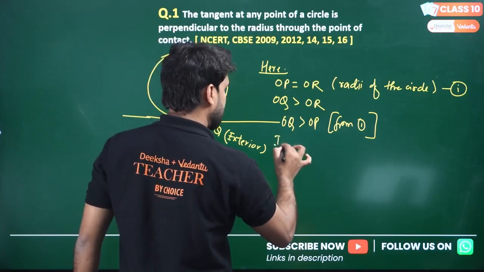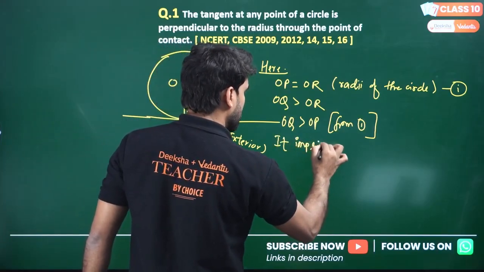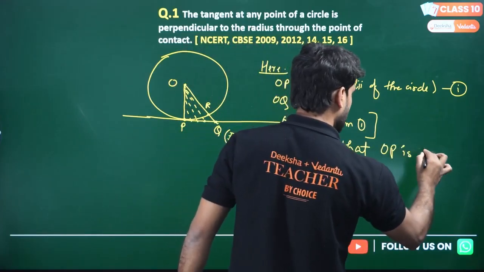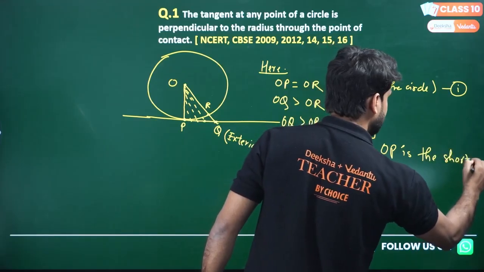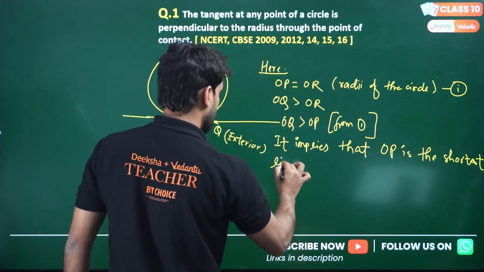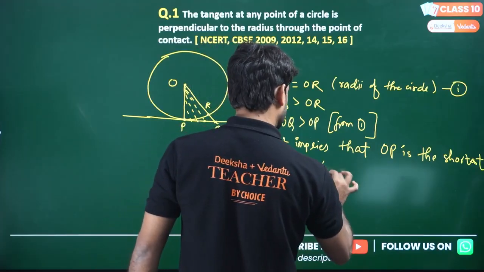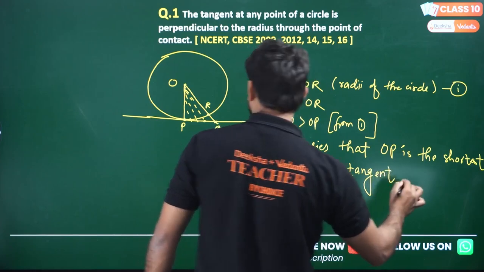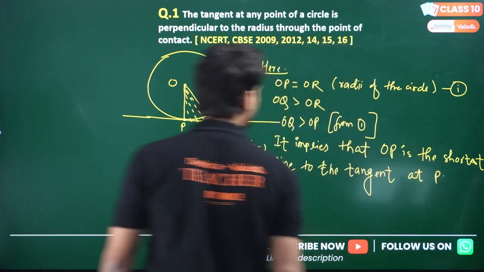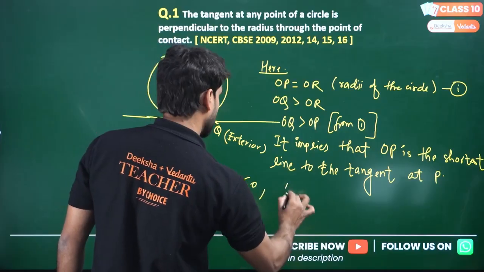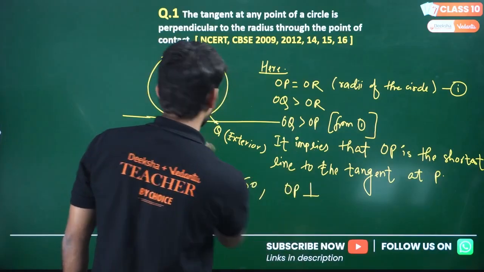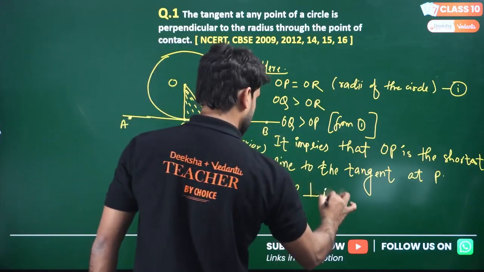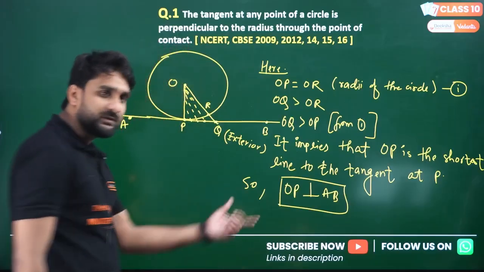So it implies that OP is the shortest line to the tangent at P. So we can write OP will be perpendicular to the tangent, which I'm calling AB. Hence proved. This is the proof.